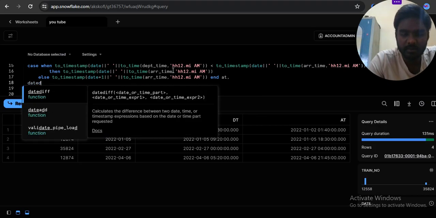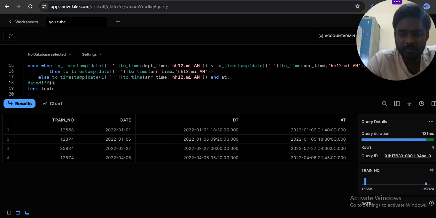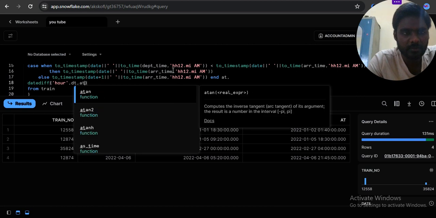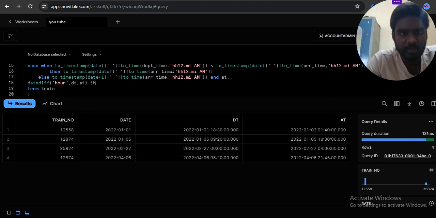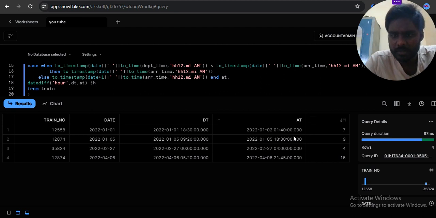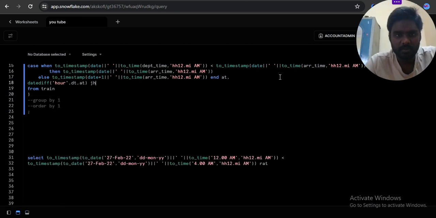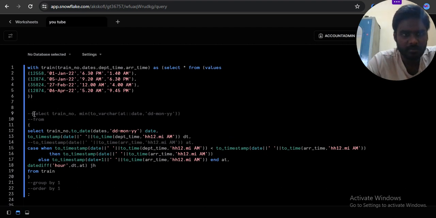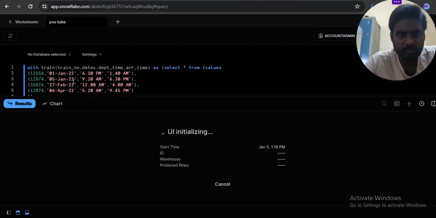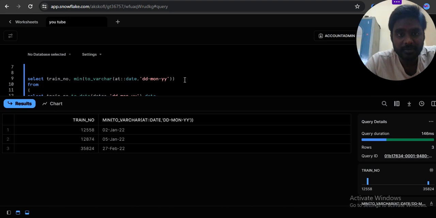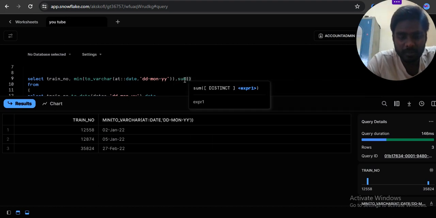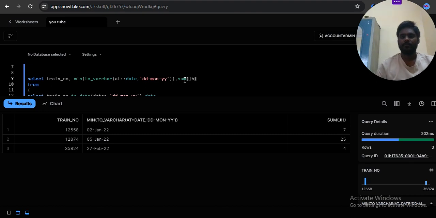So date diff, hours, and departure time minus arrival time, where one is the maximum and that one is the minimum. So journey hours will be there. So now you can again take only two. Now the sum of journey hours. Is that clear?